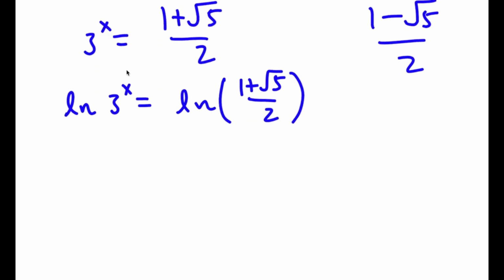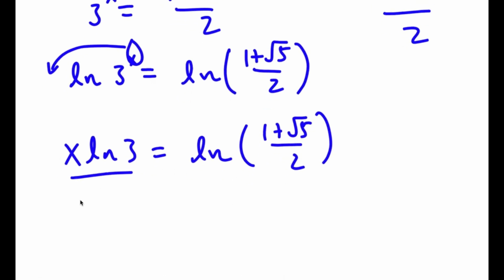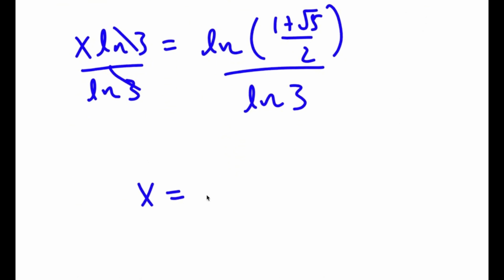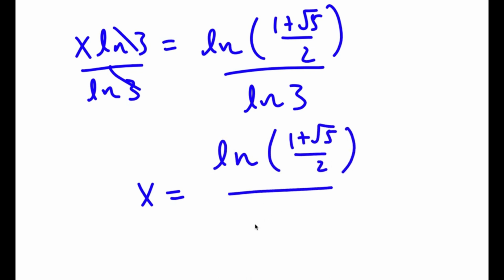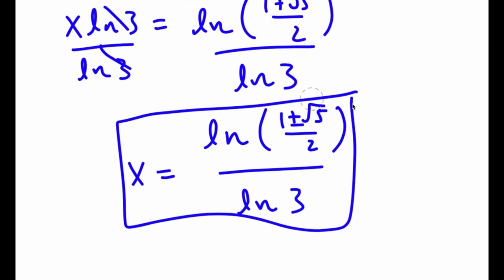And now I can move this to the front. So now I have x times ln 3 is equal to ln of (1 plus the square root of 5) over 2. Now if I divide both sides by ln 3, these two cancel out, and I'll be left with x is equal to ln of (1 plus the square root of 5) over 2, all over ln 3. And this is actually plus or minus, because the same goes for 1 minus the square root of 5 over 2. So these are my two solutions.